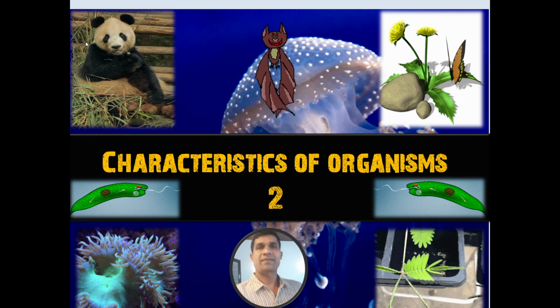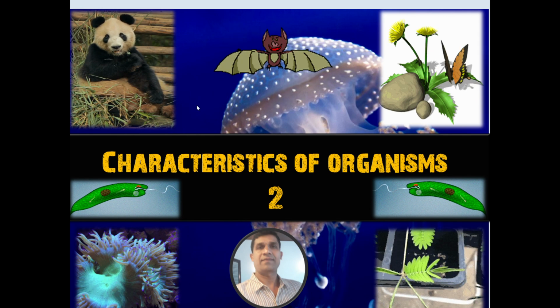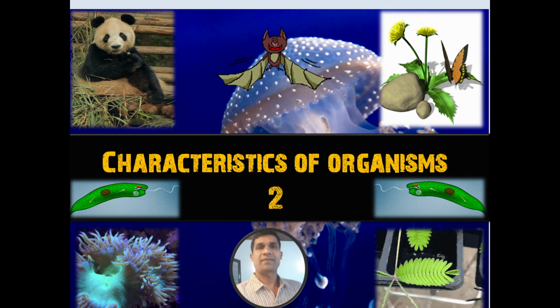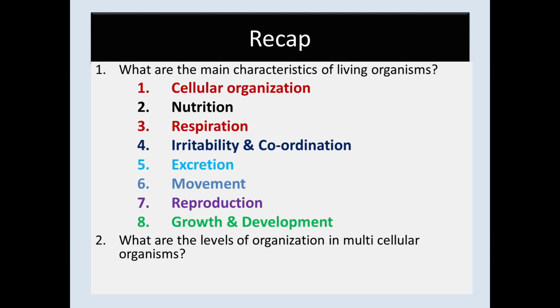Based on the things you learned in the previous video, I thought of discussing some questions based on that area. Look at question number 1. What are the main characteristics of living organisms? Can you remember? You learned 8 characteristics of living organisms. Cellular organization, nutrition, respiration, irritability and coordination, excretion, movement, reproduction, growth and development.